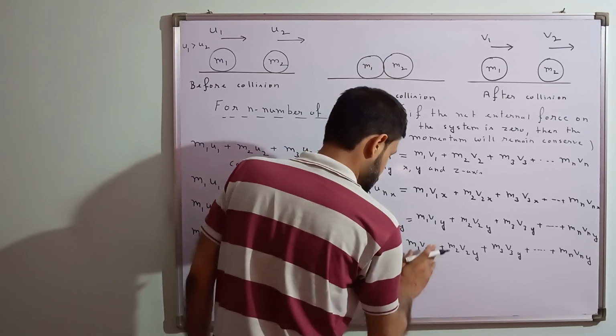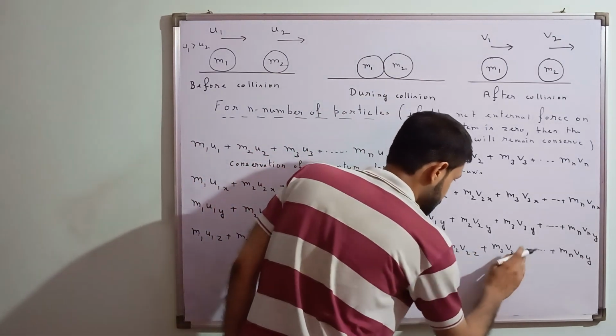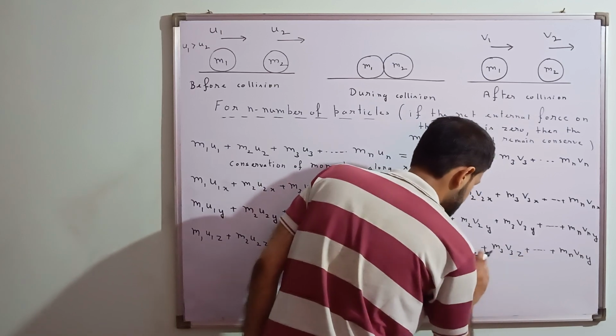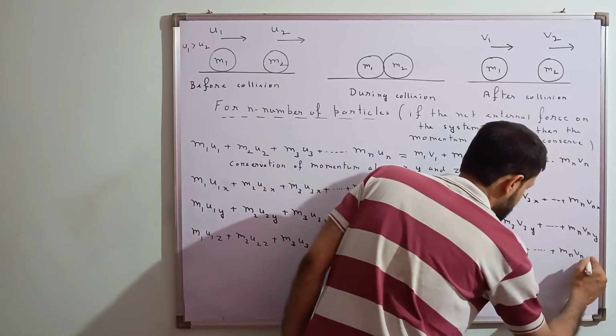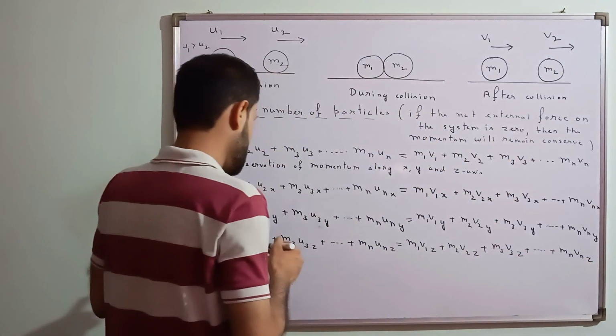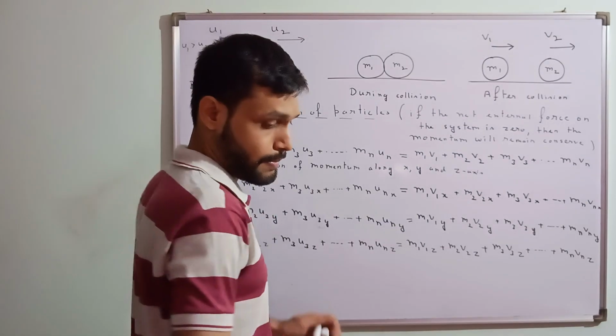Actually, this is z, not y. This is z and this is z. Okay. So this way we can solve these equations.